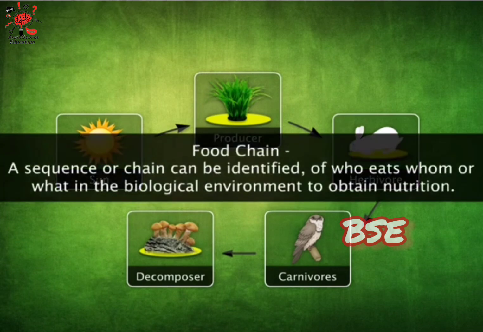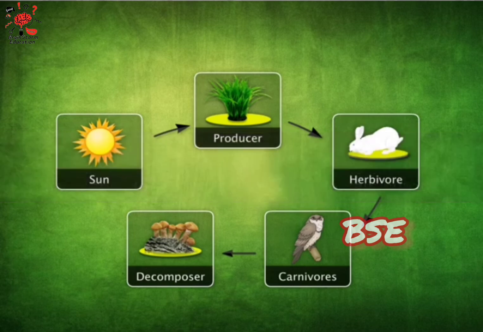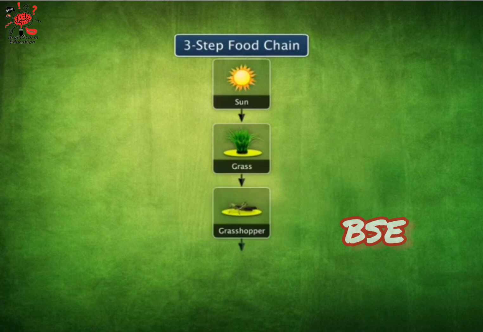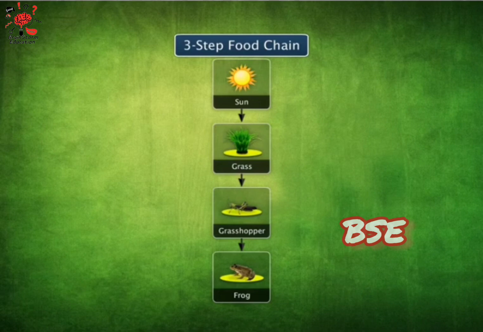Food chain. A sequence or chain can be identified of who eats whom or what in the biological environment to obtain nutrition. This is known as the food chain. A food chain can also be described as the flow of energy and nutrients from one group of organisms to another in an ecosystem. The simplest example of a food chain is the three-step food chain that depicts the interdependence of organisms in a sequential form. Grass is eaten by a grasshopper, which in turn is eaten by a frog.